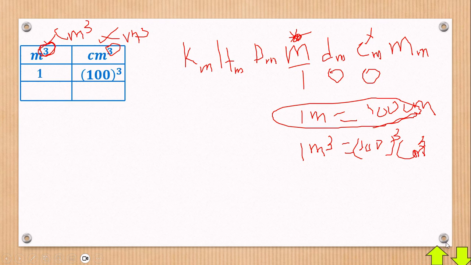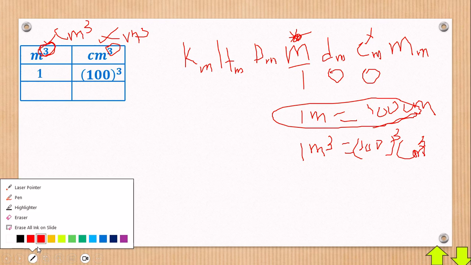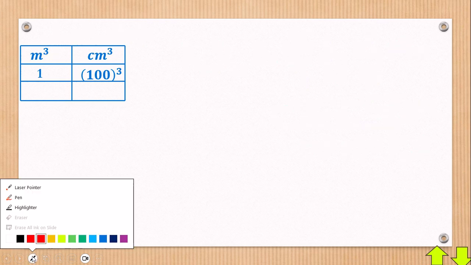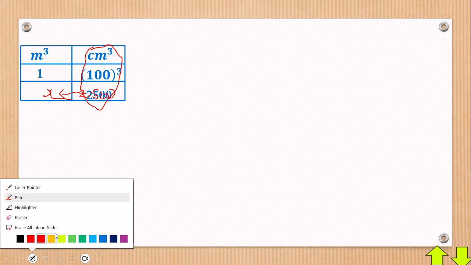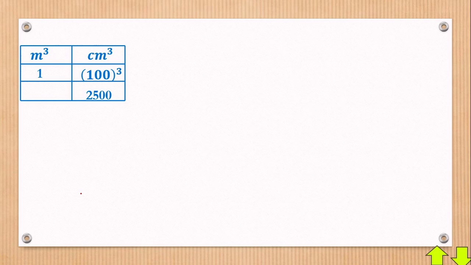Okay, let's continue. Now here we're going to have 2500 centimeters cubed, in the column of centimeters cubed, that's why I put it there. Then I'll have an unknown x which I want to convert, because I want to see this one in terms of meters cubed. That's the way we can convert. So you have that as 2500, and this one as our x. Simply we have it in fraction format: 1 over x is equal to 100 cubed over 2500.